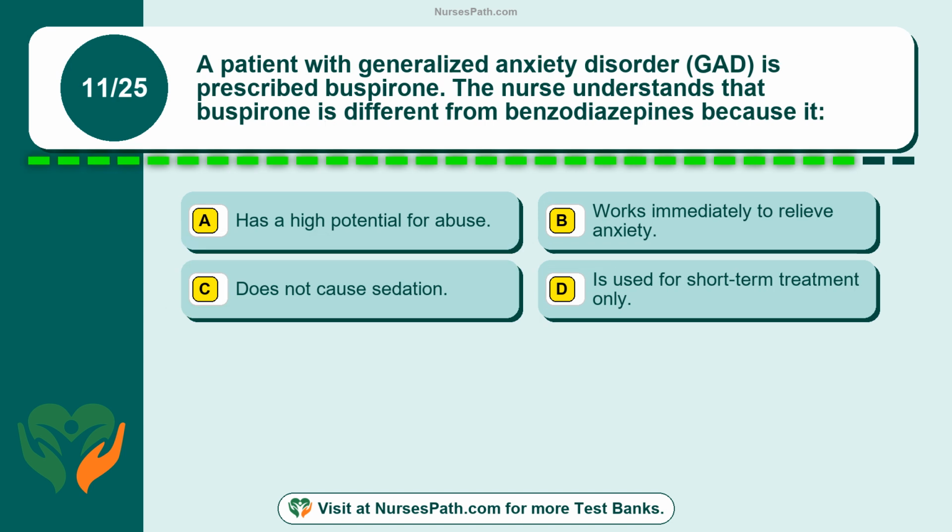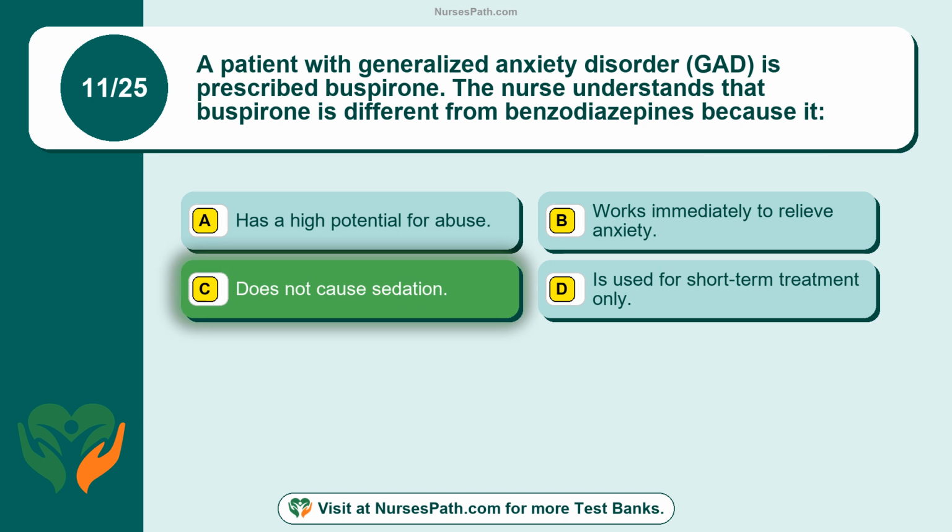Question 11. A patient with generalized anxiety disorder, GAD, is prescribed buspirone. The nurse understands that buspirone is different from benzodiazepines because it, option A, has a high potential for abuse. Option B, works immediately to relieve anxiety. Option C, does not cause sedation. Option D, is used for short-term treatment only. The correct answer is option C, does not cause sedation.